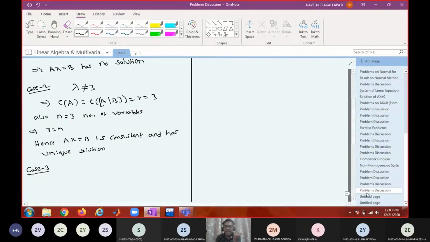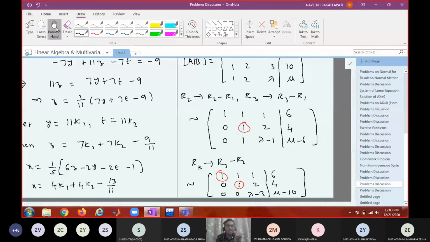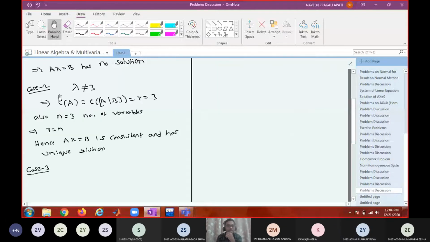Now, in order to get infinitely many solutions, what should be the condition? First of all, it has to be consistent. For the system to be consistent and having infinitely many solutions, rank must be less than n. That means rank must be less than 3, which means the last row must be 0. Last row 0 means lambda should be equal to 3 and mu equal to 10. In that case, rank of the coefficient matrix and rank of the augmented matrix are both 2. Both are the same, so it is consistent and it will have infinitely many solutions. Is that okay? Yes, sir. So what is the next case?